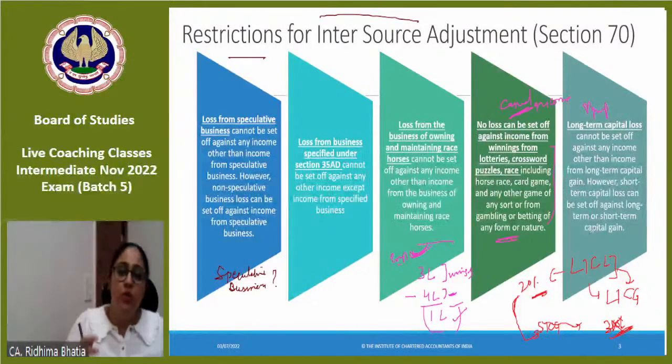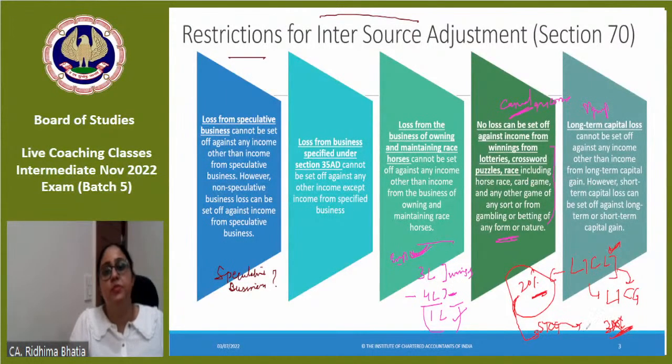Yes, short term capital loss can be adjusted with both long term gains and short term gains, but long term capital loss can only be adjusted with long term capital gain. ठीक है, आप 30% वाले को 20% से रिड्यूस कर रहे हो, नो प्रॉब्लम, बट 20% जिस पे टैक्स लग रहा है, यू आर रिड्यूसिंग इट फ्रॉम अ 30% वाला इनकम, दैट इज अ प्रॉब्लम। गवर्नमेंट वुड से कि 30% वाला इनकम आप रिड्यूस कर रहे हो मेरा लोअर रेट ऑफ इनकम से, वो आई विल नॉट अलाउ इट। That's why long-term capital loss only with long-term capital gain, but short-term capital loss can be adjusted with both the gains.